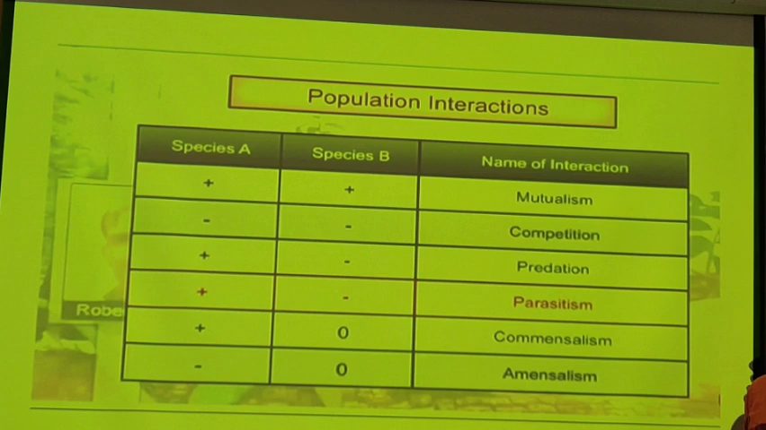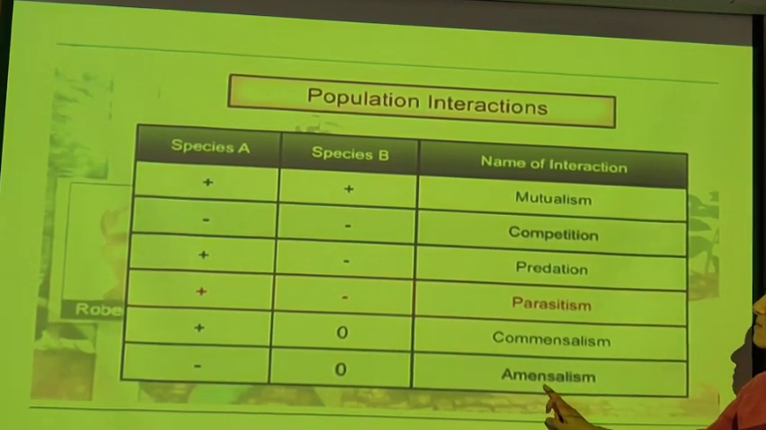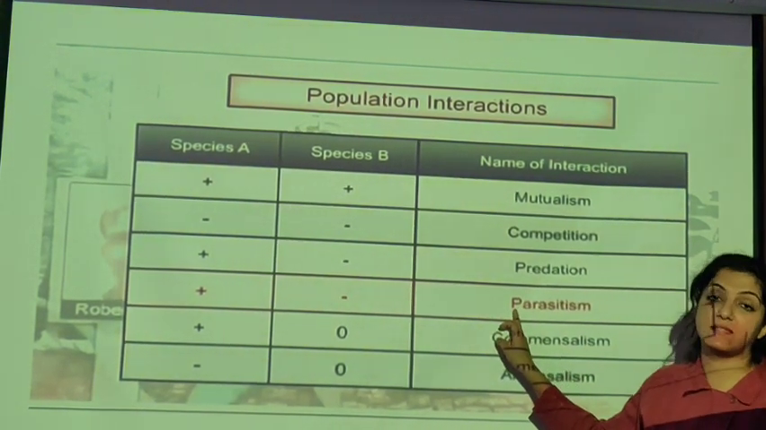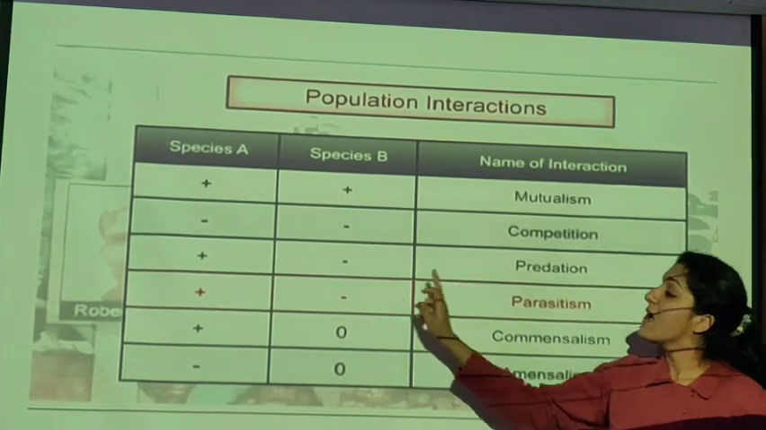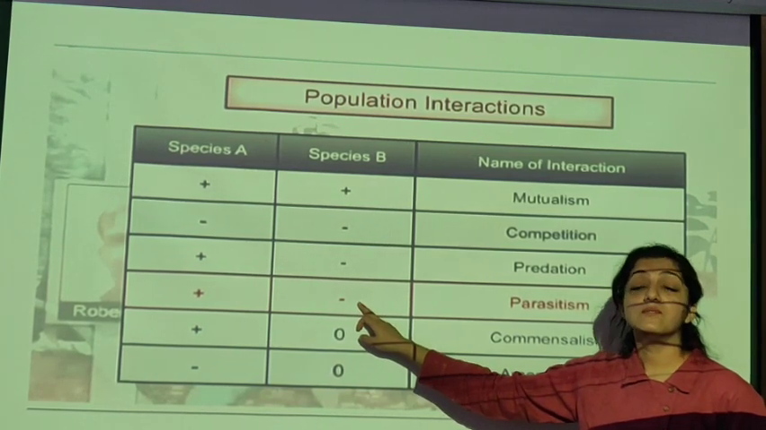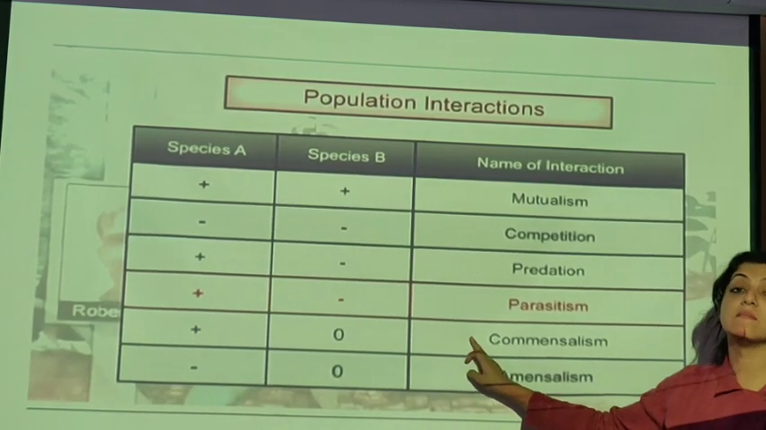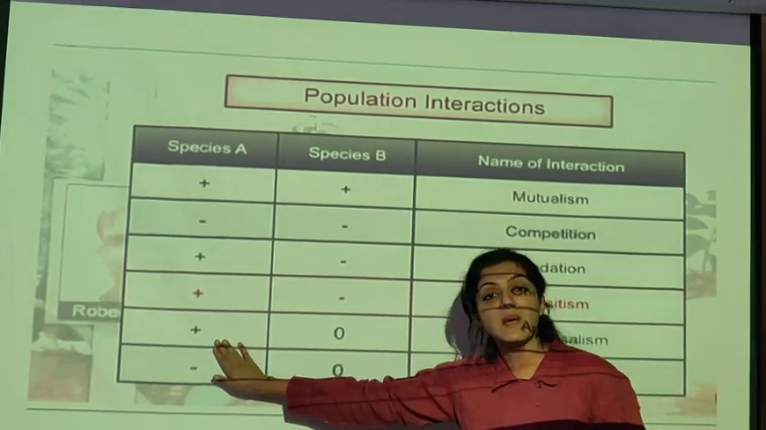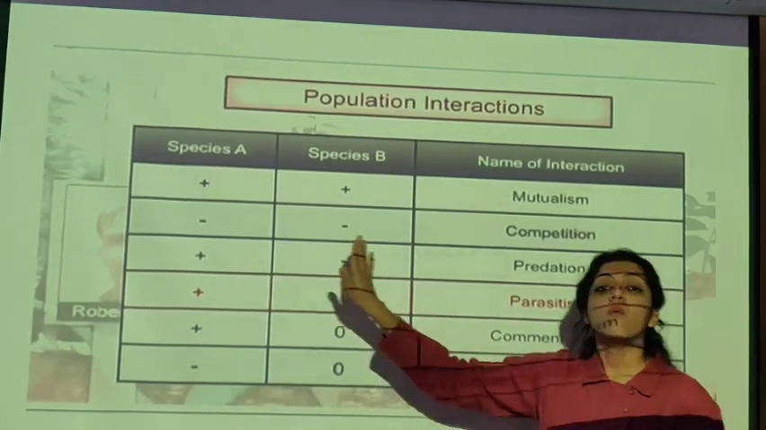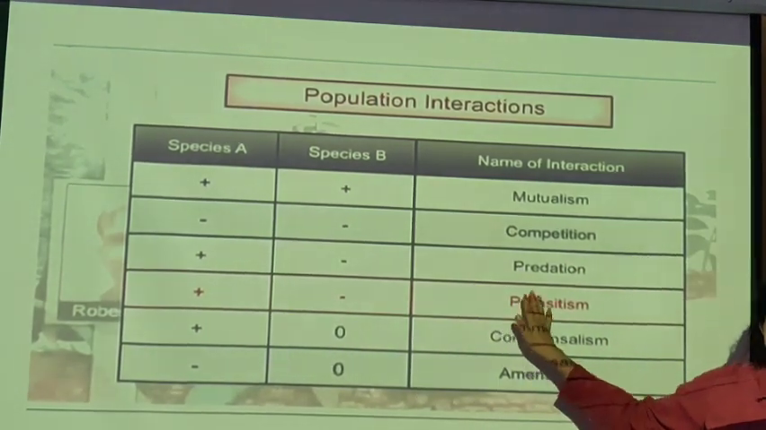Now the next population interaction, after we have finished mutualism, competition, commensalism and amensalism, is parasitism. You know what a parasite is. So parasitism में एक species benefit होगी, दूसरी harm होगी. So you don't have to confuse parasitism with commensalism. Commensalism में एक species benefit हो रही थी, the second one was remaining neutral. In parasitism, one species is benefited, the other is harmed. That is parasitism.